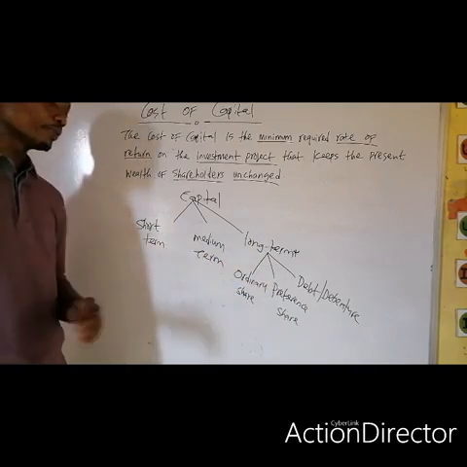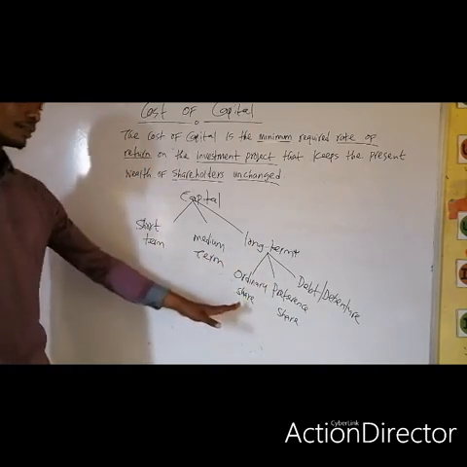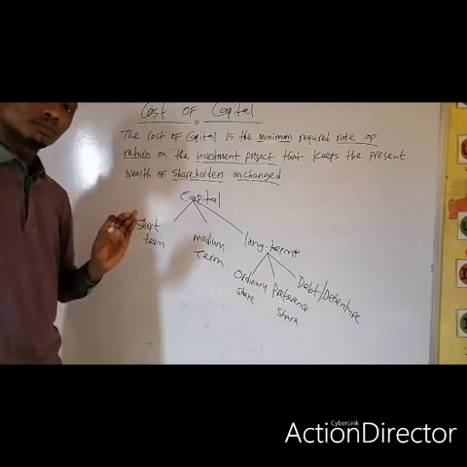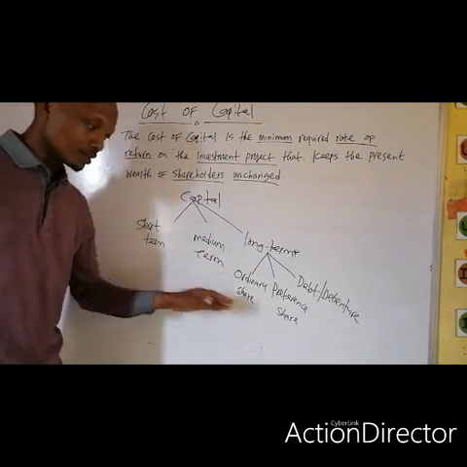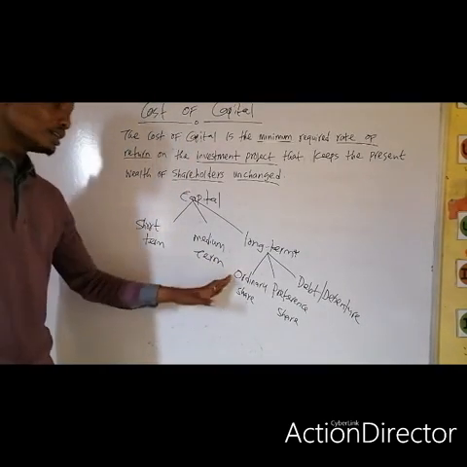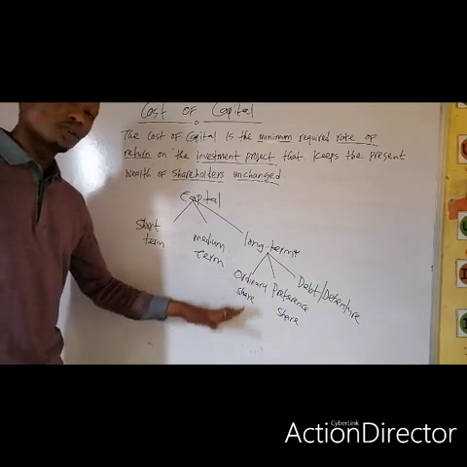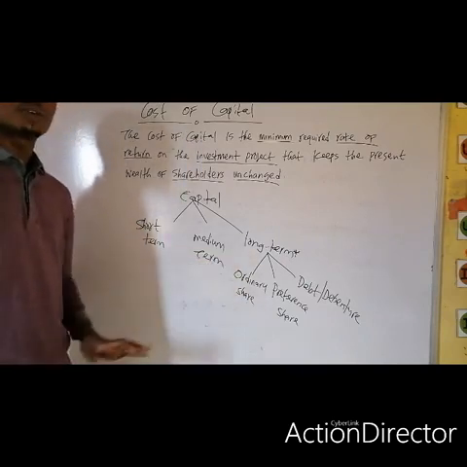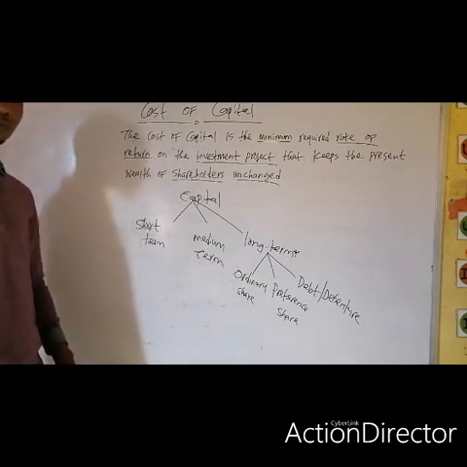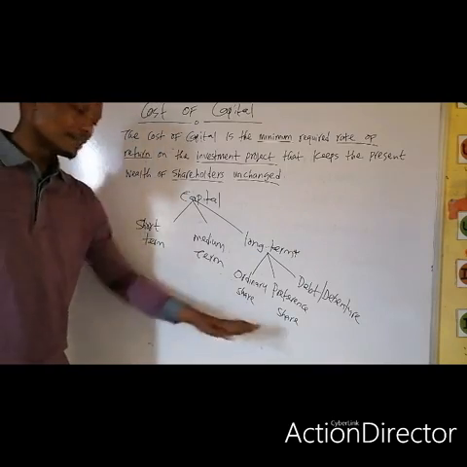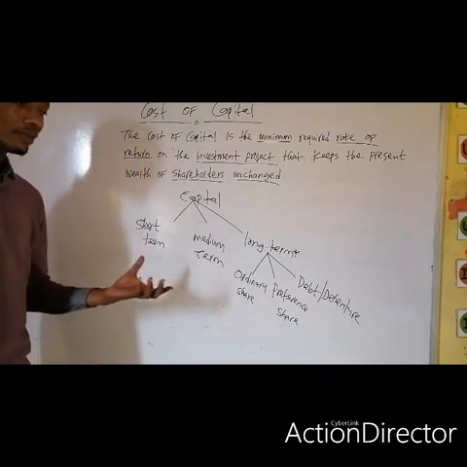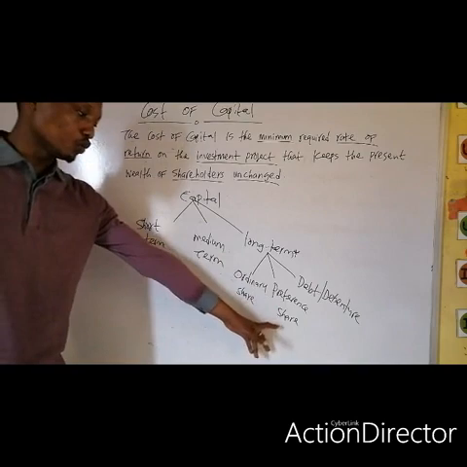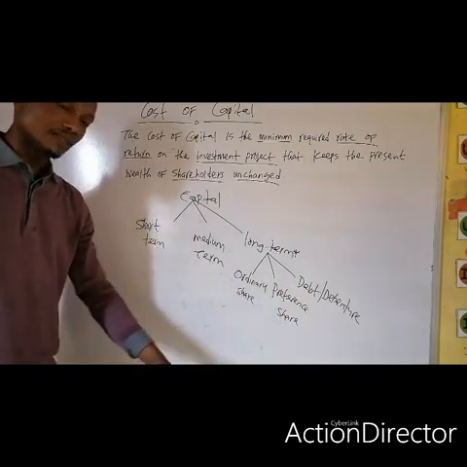This long-term source of capital, as we have said, does not come free. It's at a cost. The ordinary shareholders are the owners of the company. The preference shareholders, sometimes we have two schools of thought under the preference shares.